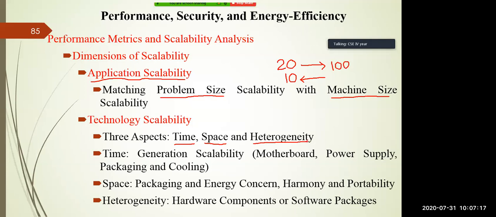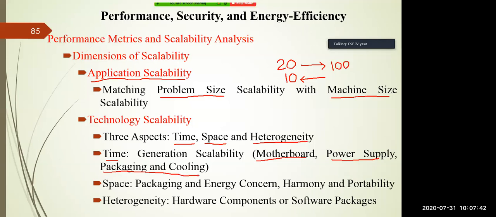Not only the operating system, it is also proceeding on the hardware. Earlier we used 4 KB floppy disks, nowadays we have 2 TB hard disks. So based upon time and generation, scalability is there. The motherboard has changed, the power supply has changed, and the packaging and cooling system have also changed. So with respect to time, the technology varies.